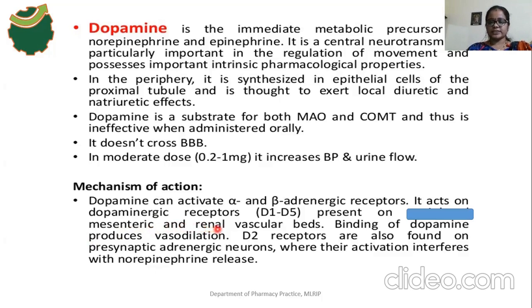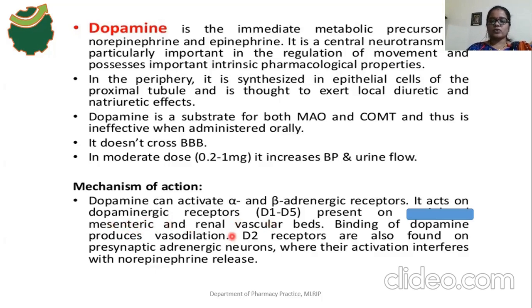So here the D1 type of dopamine receptor is present in the mesenteric blood vessels and renal vascular blood vessels. This mesentery helps in the storing of fats, and this part allows the blood vessels and lymphatic vessels to supply the intestinal region. So the D1 receptors are mainly present in mesenteric blood vessels and renal vascular beds, meaning renal blood vessels.